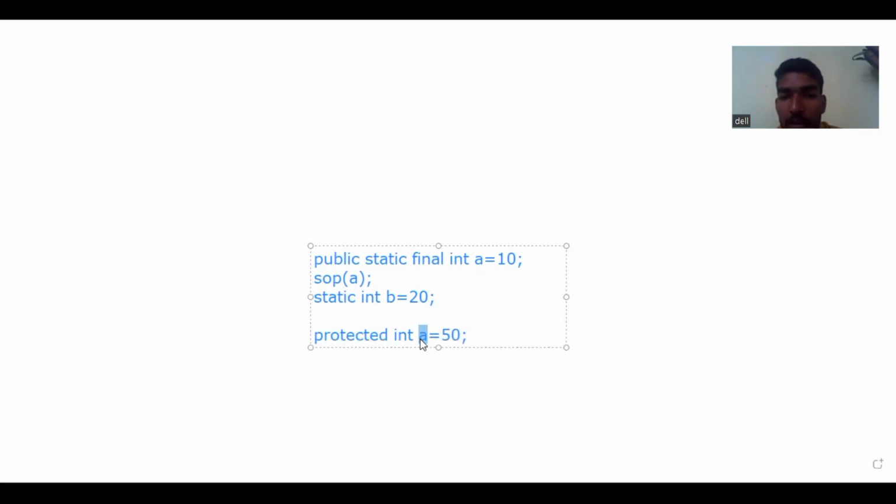Yes, it can also be accessed outside the class, but the child class can access this. Can I directly access it? Directly accessible in that particular class, but outside the class it is accessed in the child class. Okay, no problem.